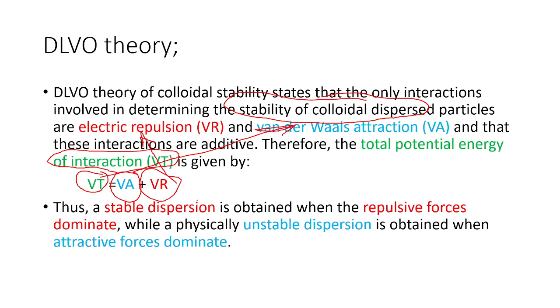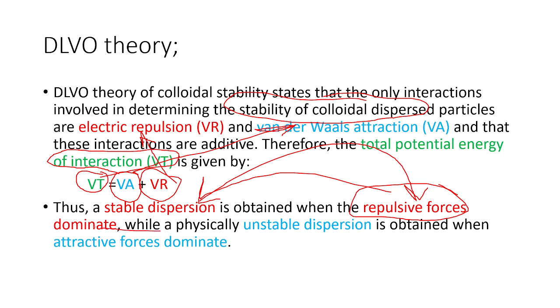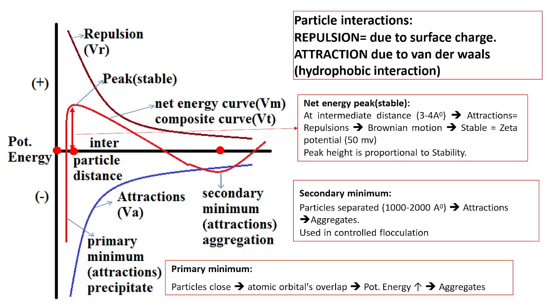If the lyophobic colloid is stable, the stability is because of predominance of repulsive forces. Repulsive forces are responsible for the stability of lyophobic colloidal dispersion. If the attractive forces are predominant, then we will get an unstable dispersion. So this is the simple basic concept about that.